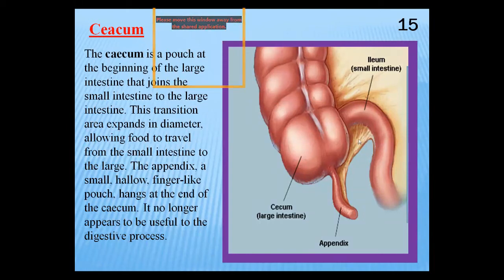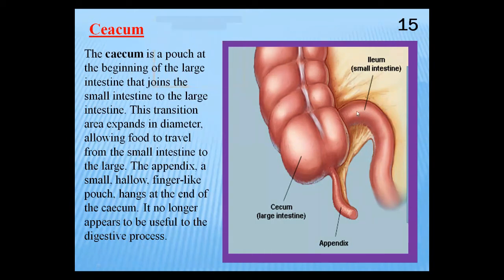And at the end of the cecum, there is a finger-like pouch hanging. This is called the appendix, and the appendix is no longer useful in digestion. It is also called a vestigial organ of the human body. The scientists are working on the function of the appendix, but there is still no progress about the action of the appendix in the human body. It is supposed to be a vestigial organ. So this is the cecum, and the cecum is very important because it joins the small intestine to the large intestine.